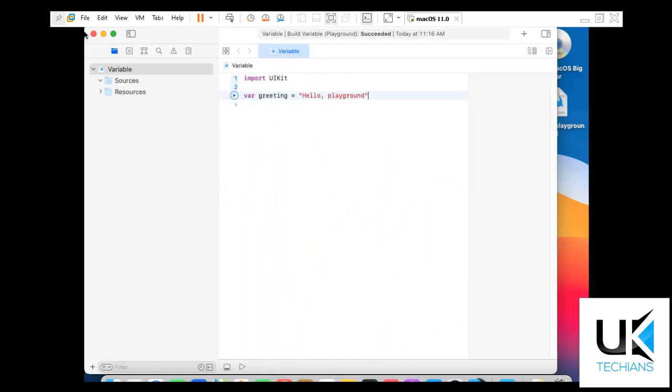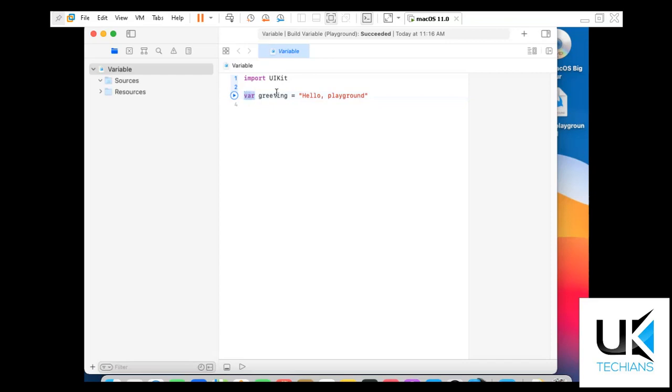So here is a playground file in which we will learn how to write code in the Swift programming language. So this is the key. What is this key? It says var. The abbreviation of var is variable. What is a variable? For now we just have to learn that a variable is something that stores some data, right? How to store some data in a variable? We have to initialize the variable using this keyword var.